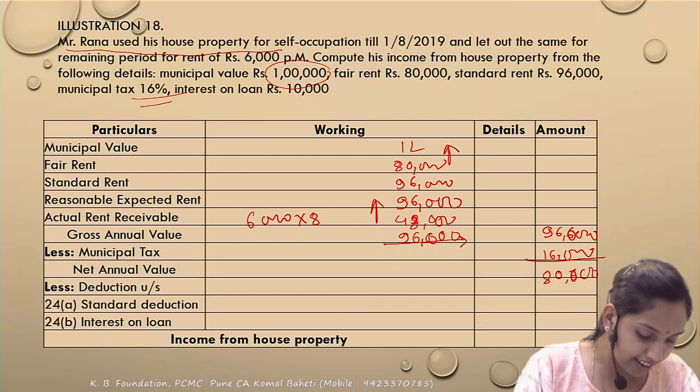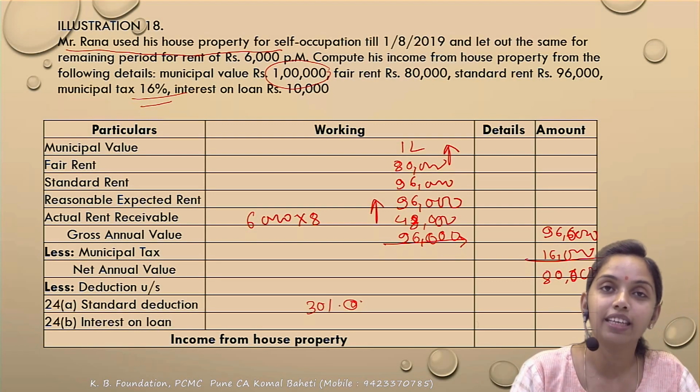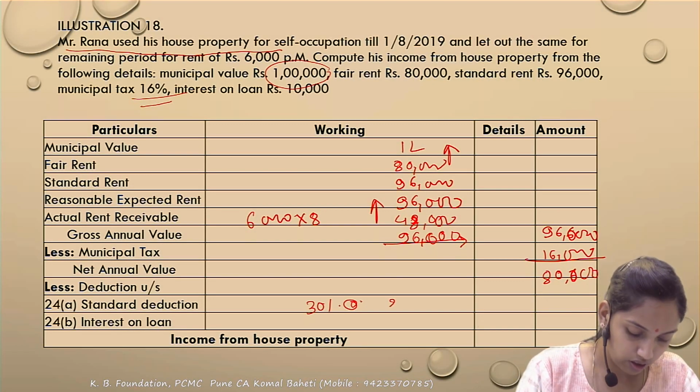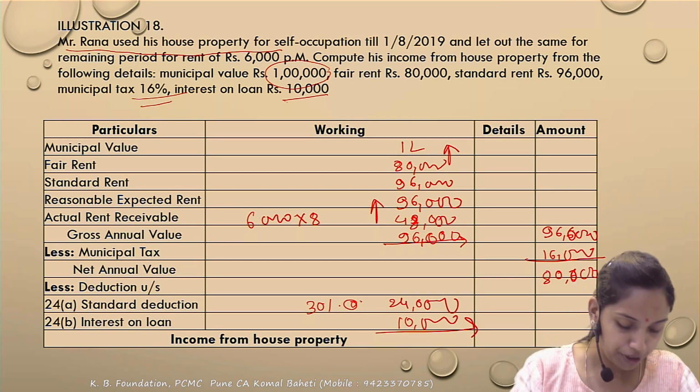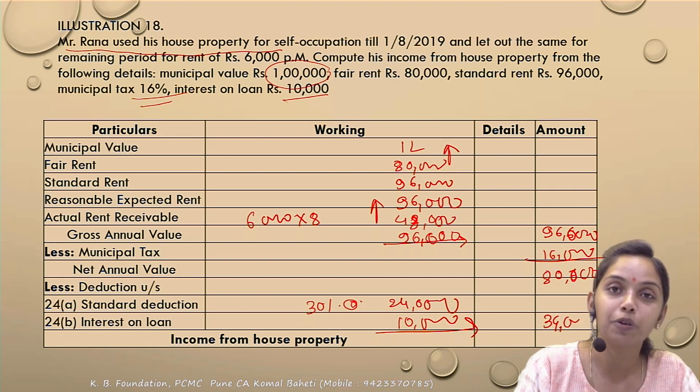Next, you will get a standard deduction at the rate of 30%. 30% of what? Of NAV. So 30% of 80,000, 24,000. And interest on borrowed capital, even if it is unpaid, deduction is available without any limit. In let out, no limit is applicable. Only in the self-occupied there is an upper limit of 30,000 or 2 lakh. So the deduction of 34,000 would be allowed to you.